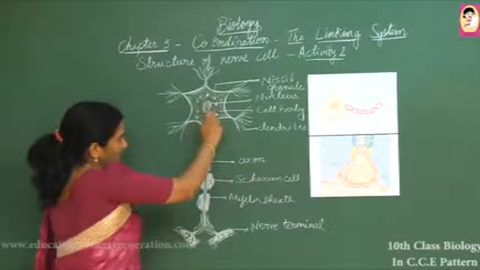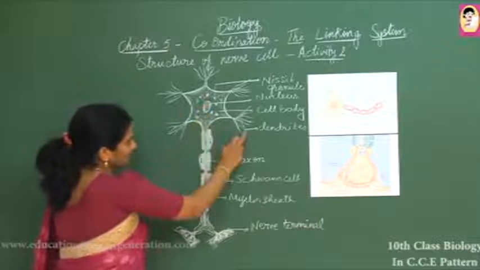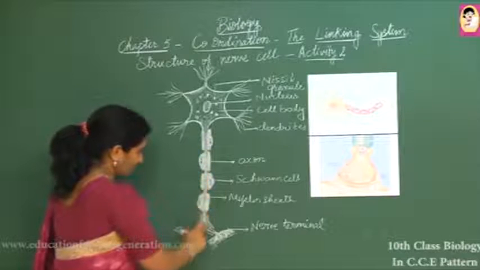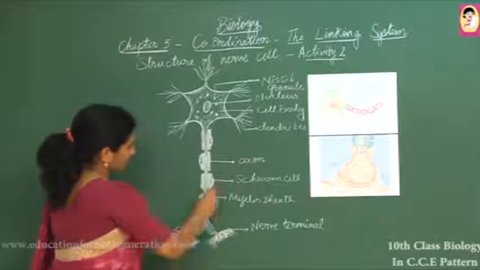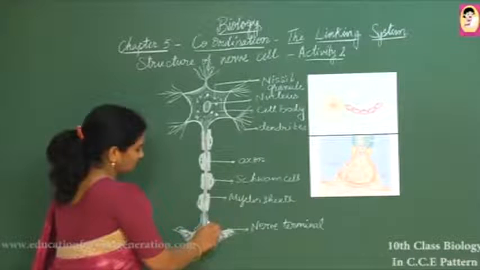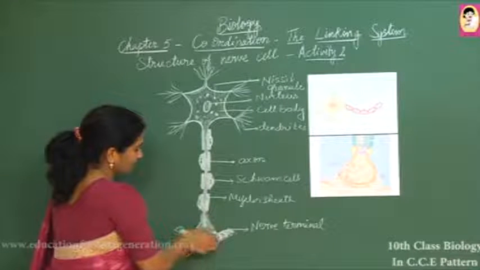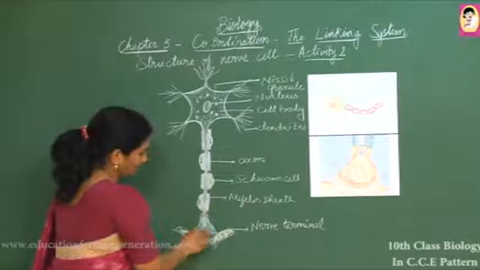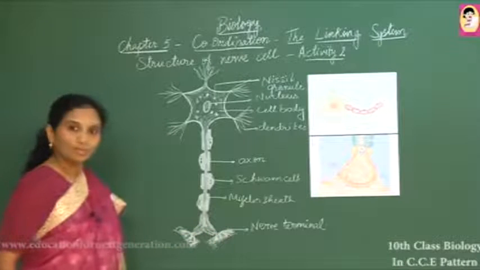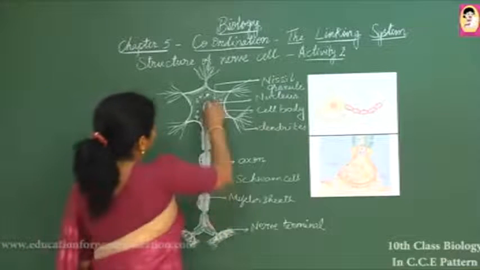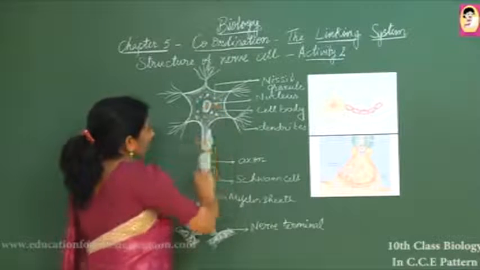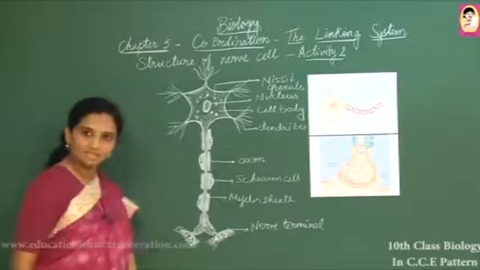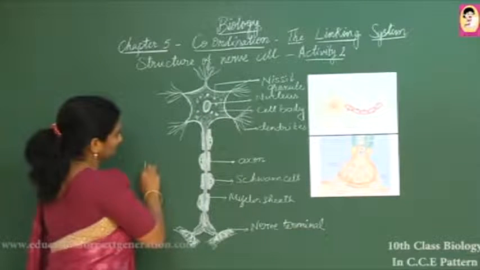Cell body, Nissl granules, nucleus, dendrites, and the axon, which is the hollow middle part. The axon is surrounded by a sheath of fat deposition, the myelin sheath, and this is called a myelinated neuron. Non-myelinated neurons are also present in our brain cells. You can say these are the brain cells, or the nervous system cells, which we call neurons.